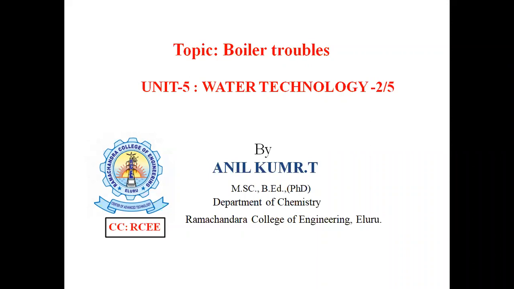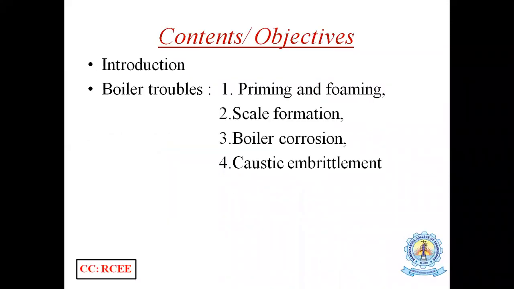I'm Anil. So today's session we are going to discuss boiler troubles. That is unit number 5, water technology, 2 by 5. That is the second session out of 5 sessions. In this session, we are going to learn about boiler troubles: first one, priming and foaming; the second one, scale formation; third one, boiler corrosion; and fourth one, caustic embrittlement.